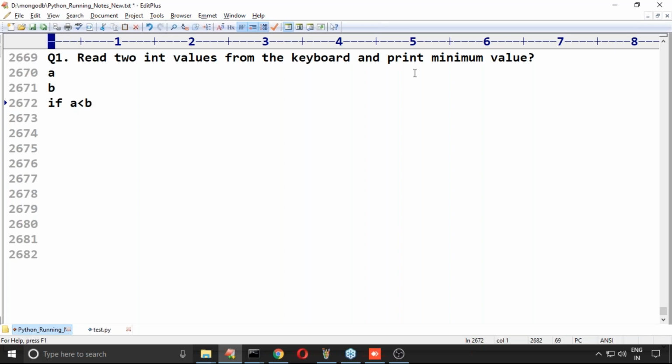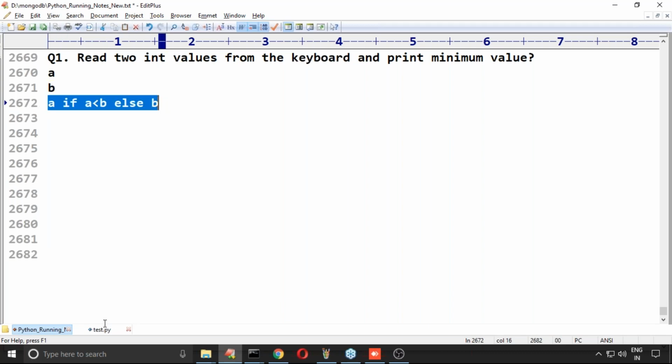Anyone, can you please tell? If a is less than b, which is the minimum value? a is the min. Else, if this condition fails, which is the minimum value? b is the minimum. Correct, right? a if a less than b, else b. If this condition is satisfied, a is the minimum; if this condition fails, b is the minimum. This is the ternary operator syntax.